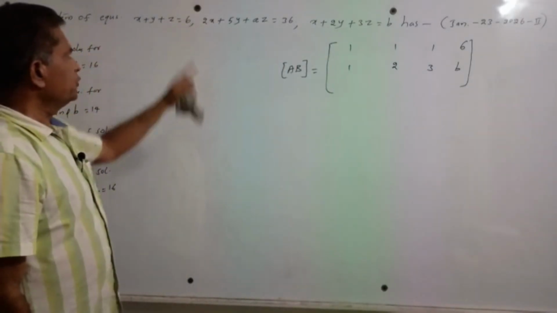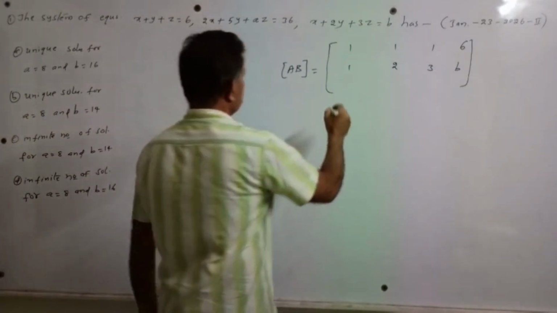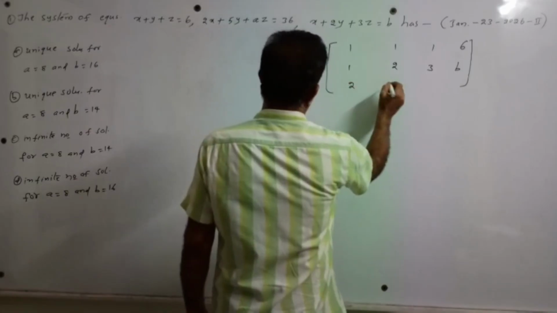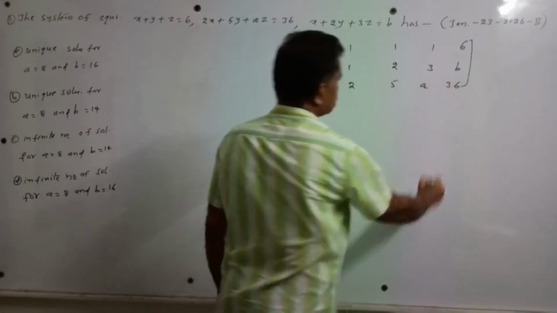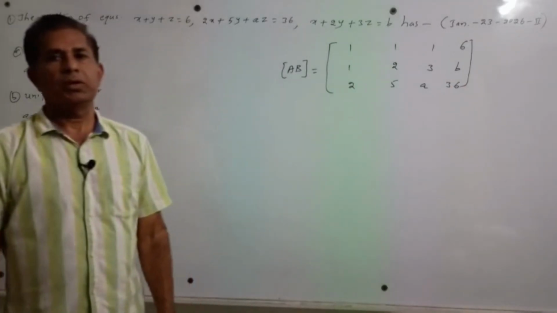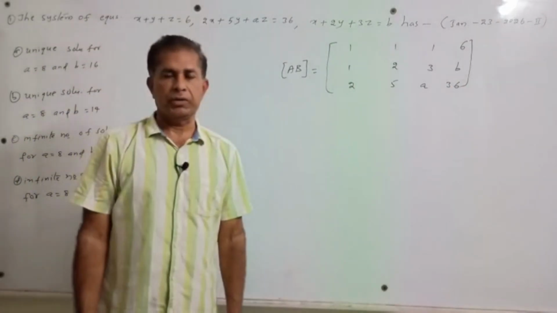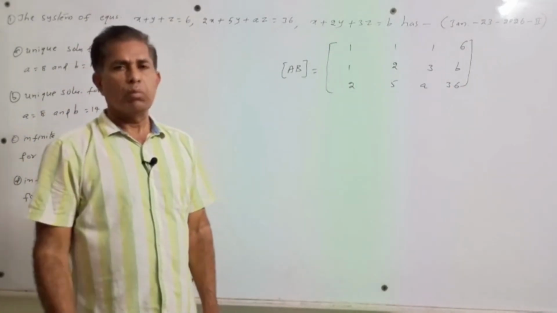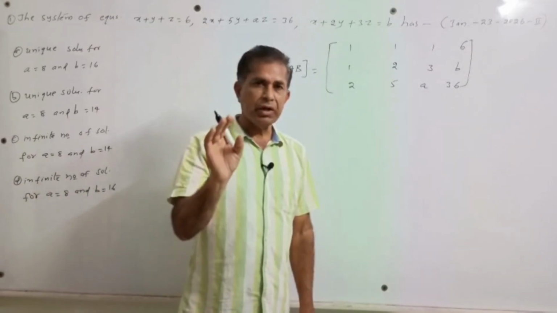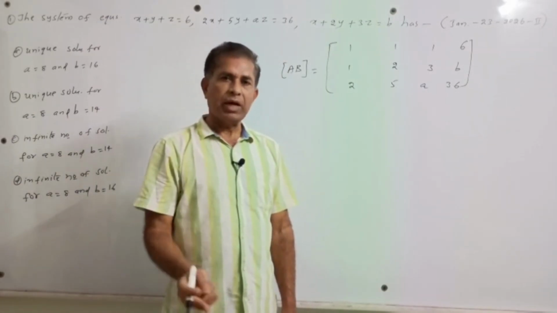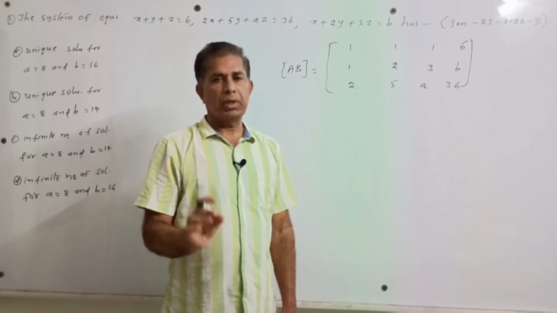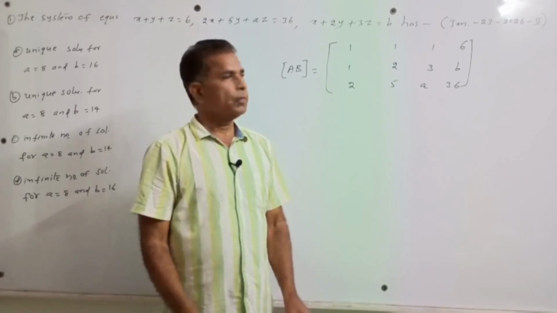Now I am taking the coefficients in the second equation: 2, 5, a, 36. So that is the augmented matrix. By using only elementary row operations, no column operations, this matrix must be converted into echelon form.